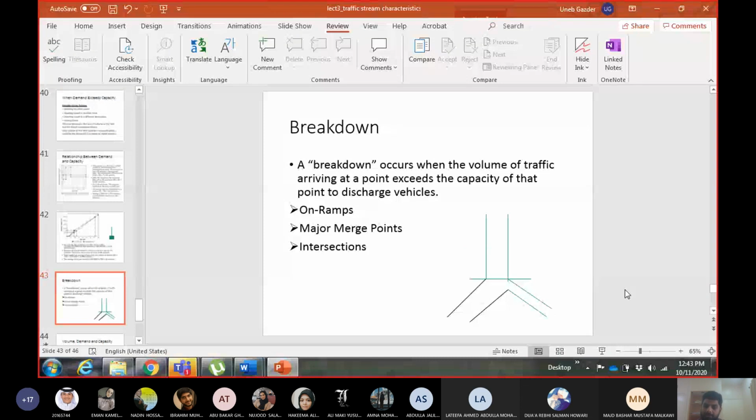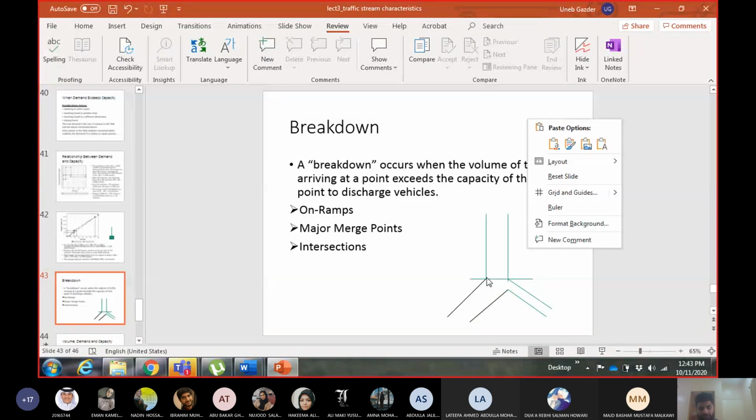Okay, and similarly intersections can be breakdown points. Like I gave the example of these two highways, intersections have volume coming from three directions, right? So it may happen that the volume which is coming from two or three directions wants to go towards a direction which has already reached its capacity. So the intersection will become a breakdown point, and obviously this scenario will be called a breakdown scenario.